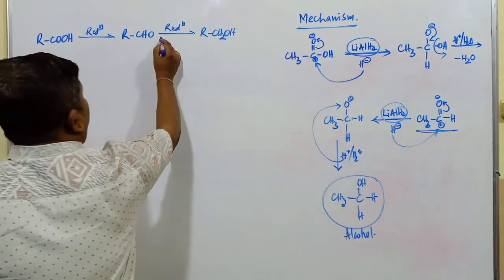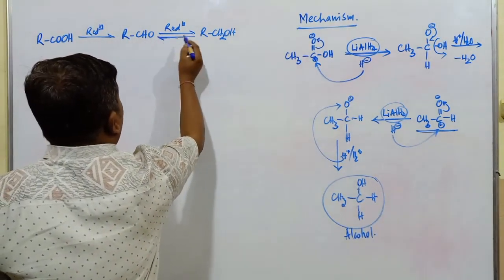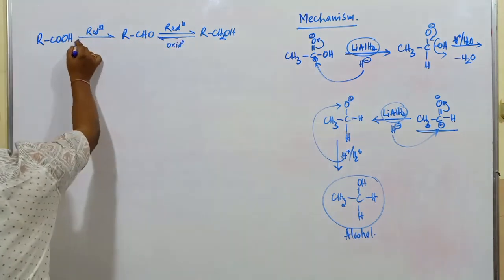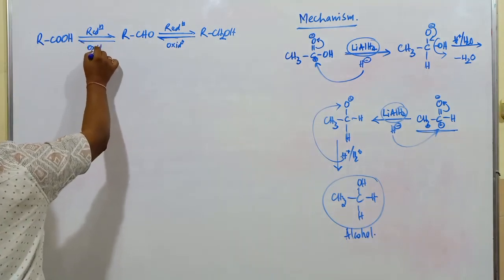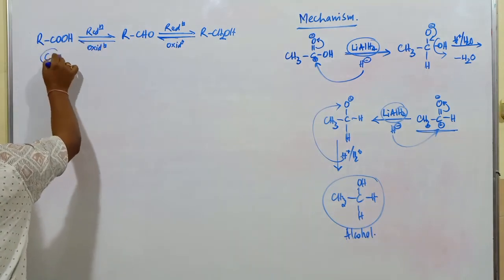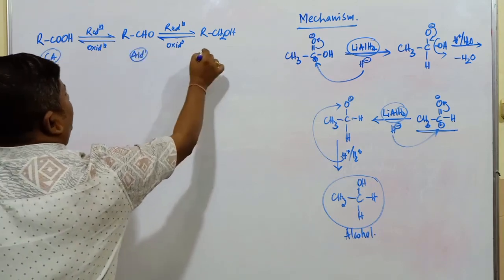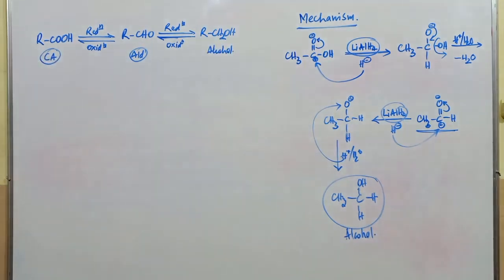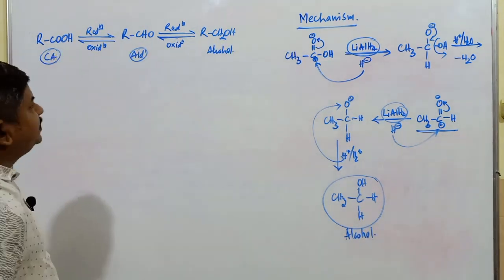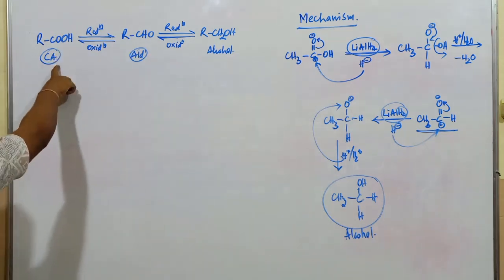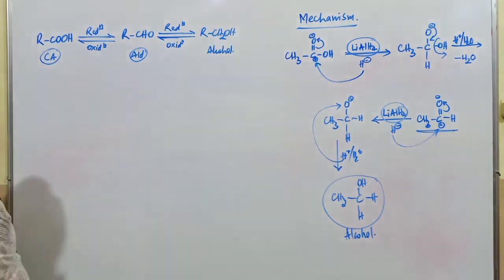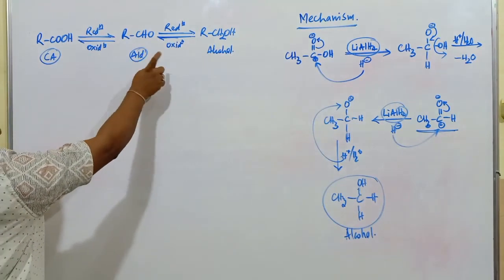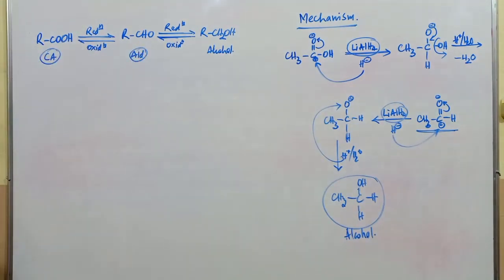Alcohols. Further, alcohols are going to be oxidized. Oxidation of alcohol gives rise to aldehyde, and aldehyde further oxidation gives rise to what? Respective carboxylic acid. This is carboxylic acid, this is an aldehyde, and this one is an alcoholic compound. The final product in the reduction of carboxylic acid is going to be alcohol. Now as far as this topic is considered, alcohol oxidation gives us aldehyde, and aldehyde oxidation gives us what?